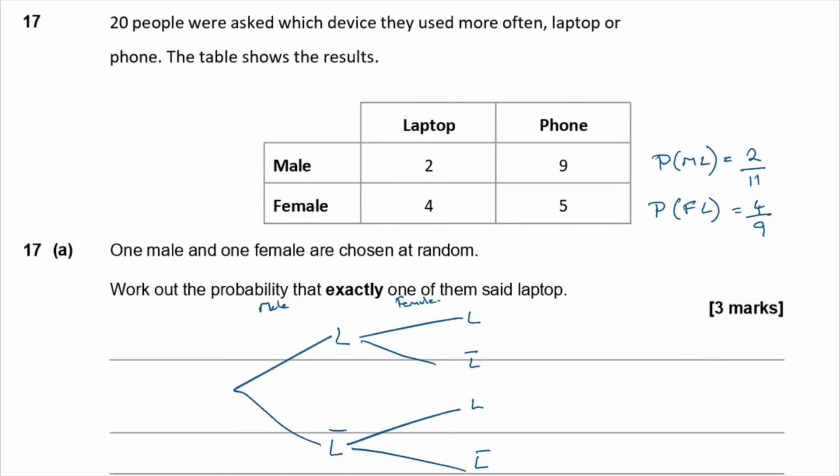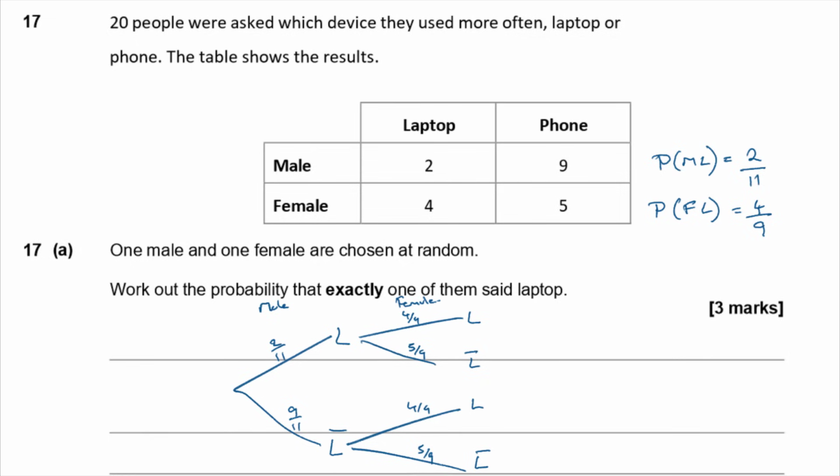The probability that the male said laptop was 2 in 11, so the probability that the male didn't say laptop was 9 over 11. The probability that the female said laptop was 4 over 9, so the probability they didn't say laptop was 5 over 9. And that's going to be repeated down here because they're independent.